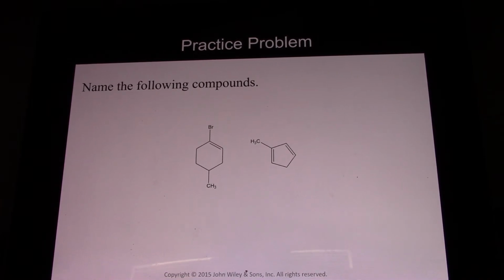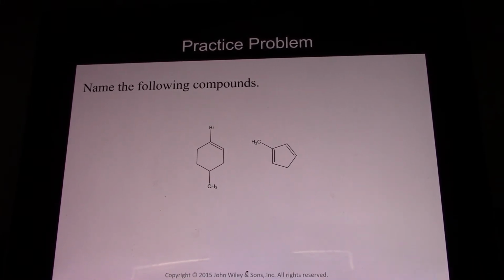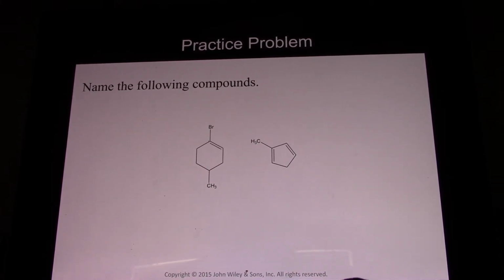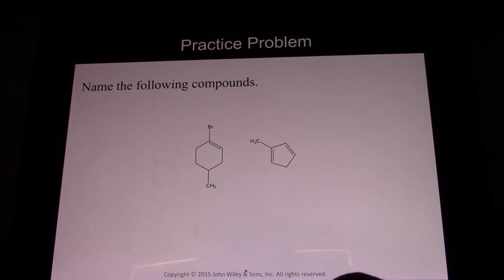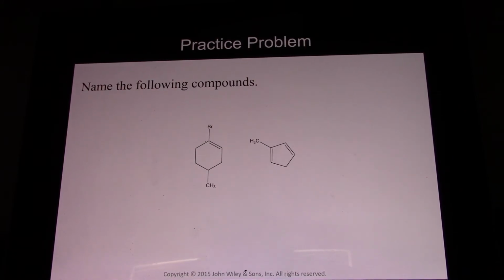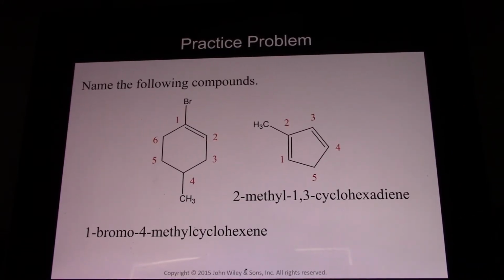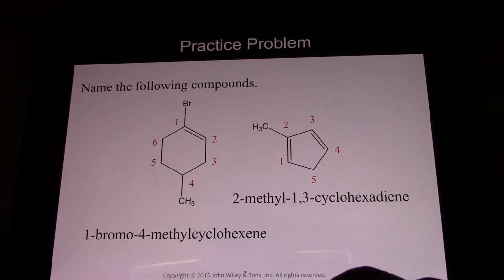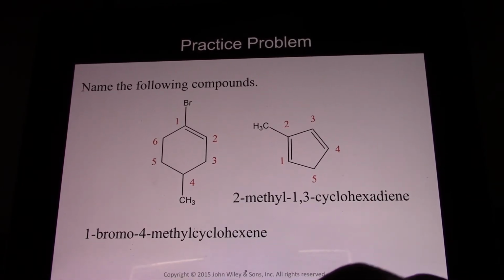Name the following compound. Well, here we have a cyclohexene, and off carbon 1 is the bromine. So we have 1-bromo, 4-methyl cyclohexene. Here we have 2-methyl, 1,3-cyclohexadiene. And we named it this way because you want the lowest numbers in the double bonds.